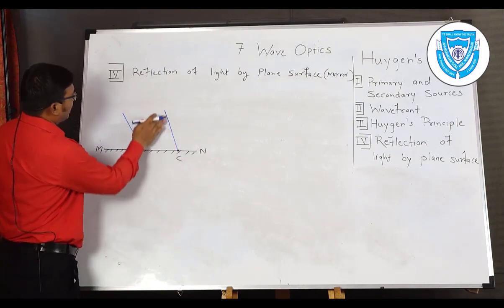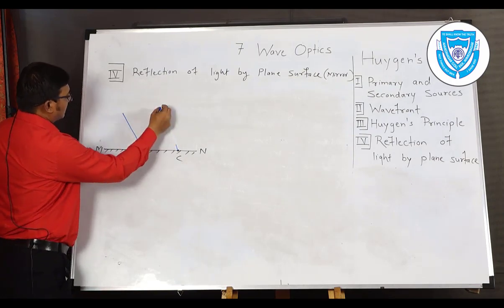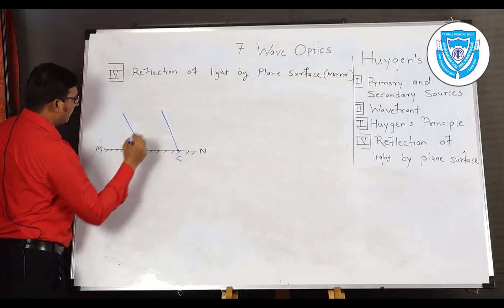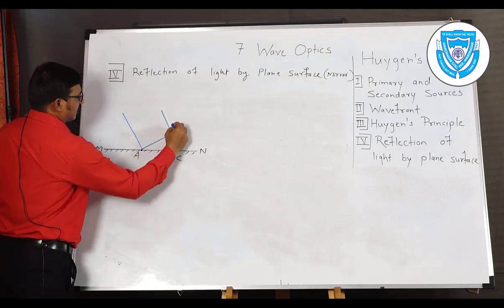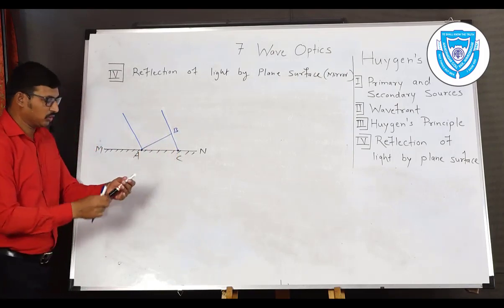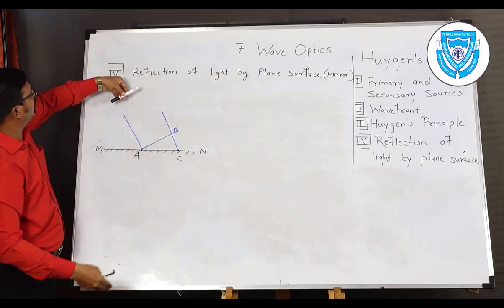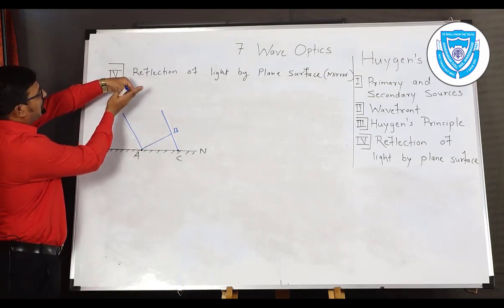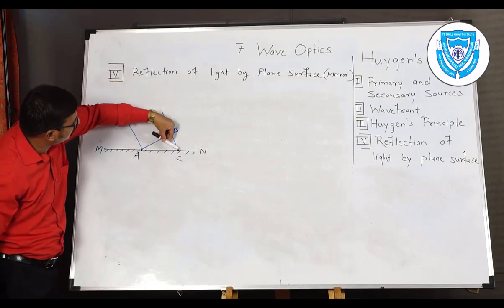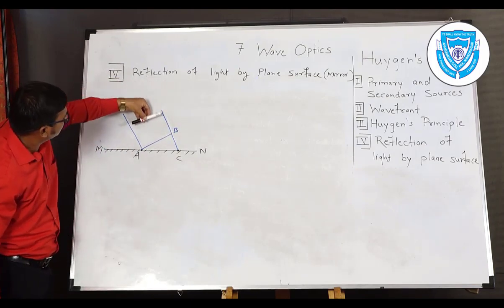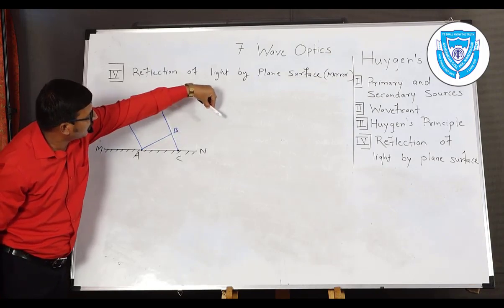So these will be the parallel rays that will bound the wavefront AB. Suppose we have wavefront AB, or the parallel rays bound the plane wavefront AB, that light will be incident and reflected like this. Light incident on mirror, reflect like this.